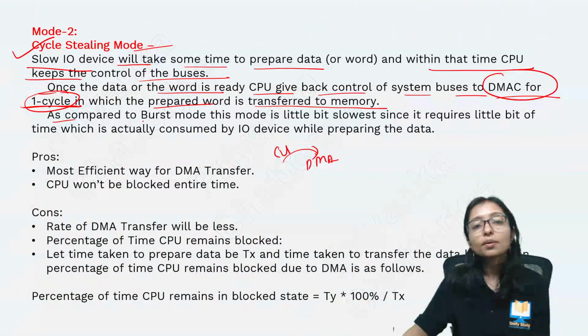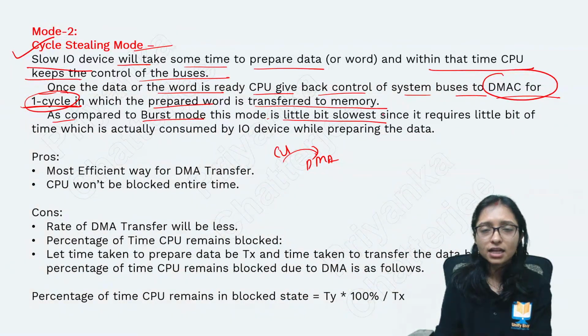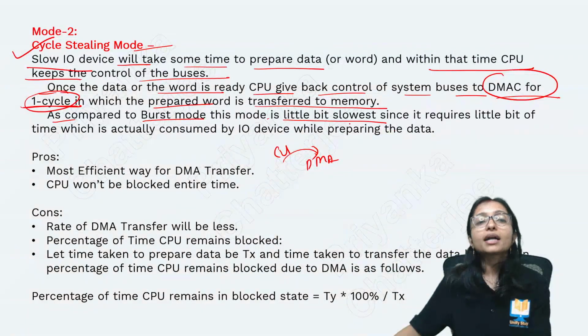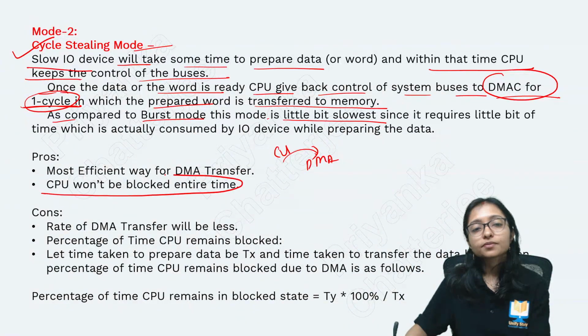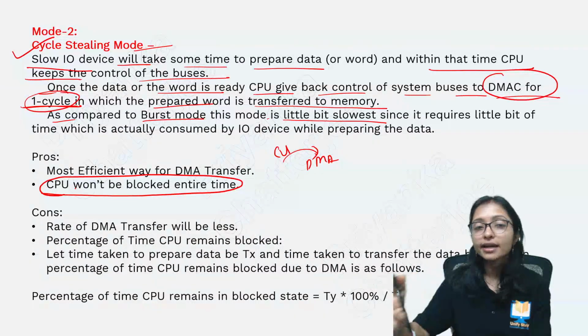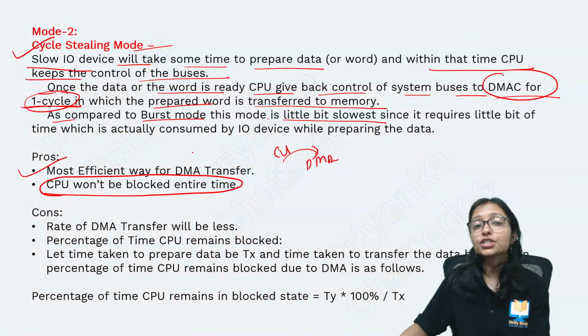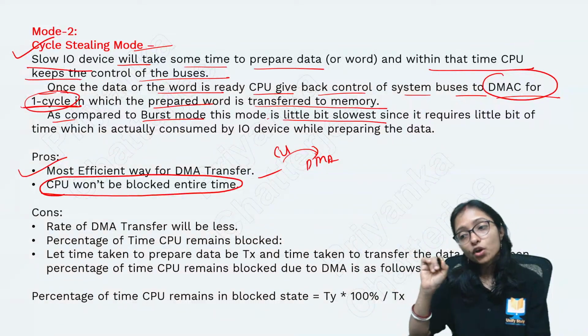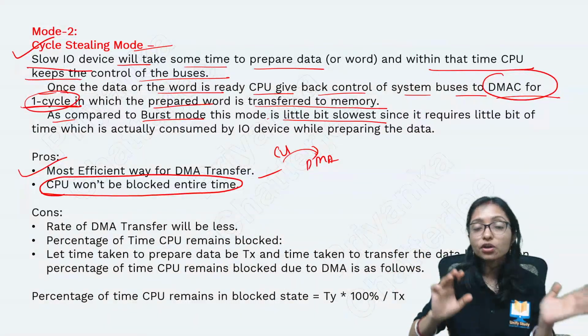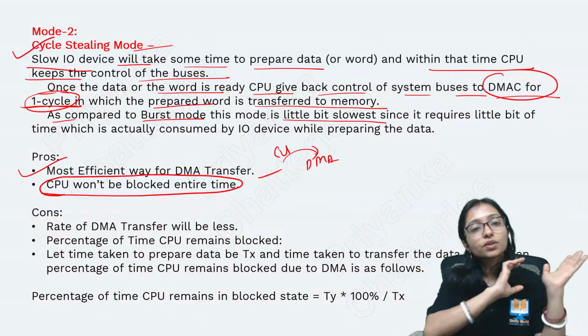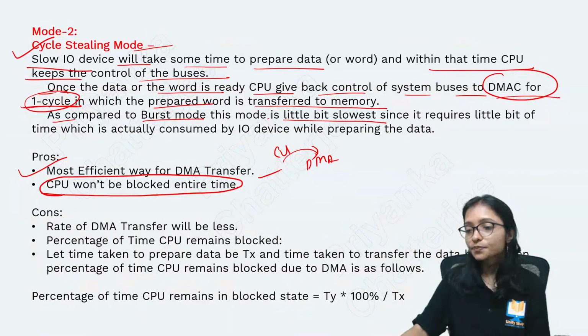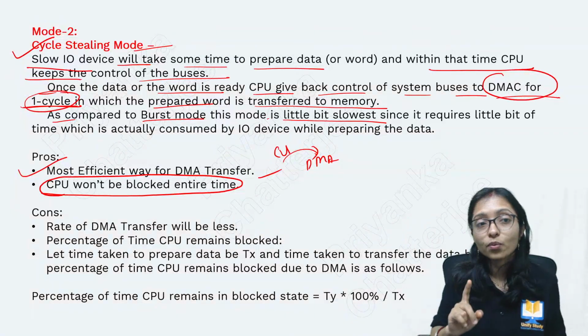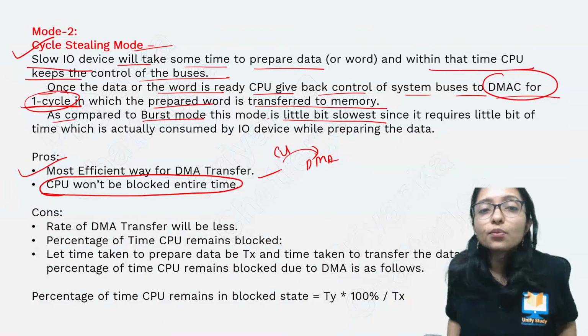So compared to burst mode, this mode is a little bit slow because definitely you are not getting a chance for a long time. But it is an efficient transfer from the CPU's point of view because the CPU won't be blocked here. The CPU won't be blocked the entire time. It is the most efficient way of DMA transfer, because here DMA transfer is going on and the CPU is also working. Yes, only one by one. One cycle at a time.